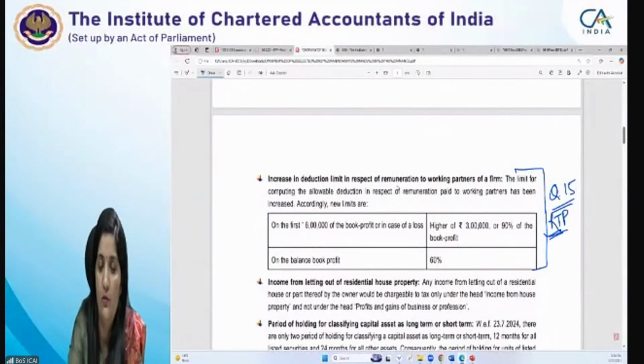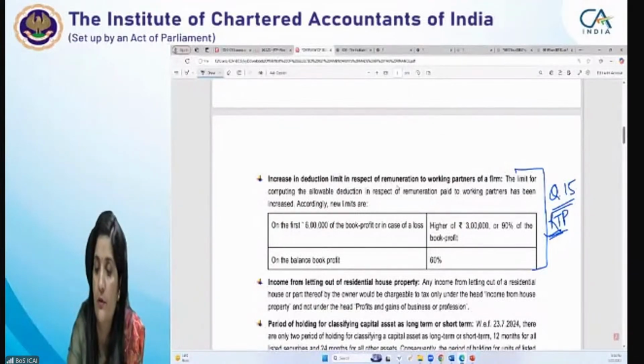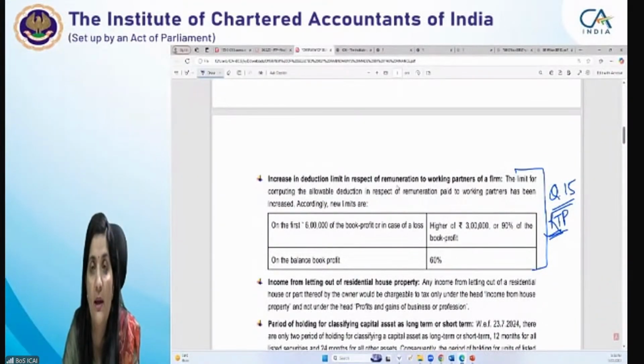So earlier it was 3 lakh, but it has been increased. The first limit slab is increased from 3 lakh to 6 lakhs, right? And it's higher of 3 lakh or 90% of the book profit, and the balance is 60%. Okay? This type of amendment.